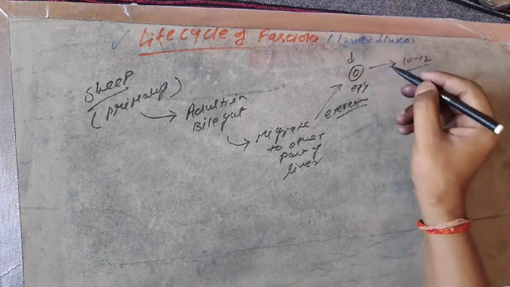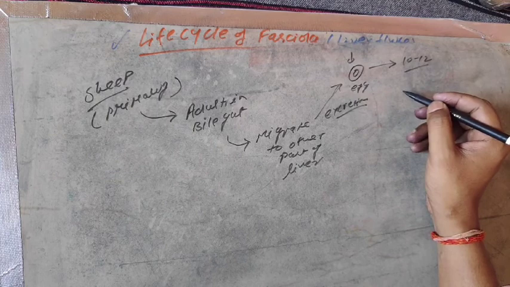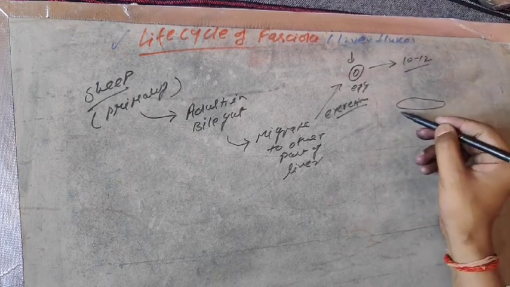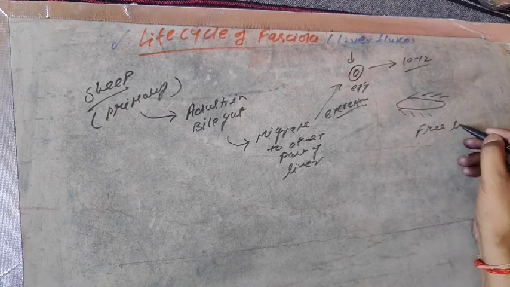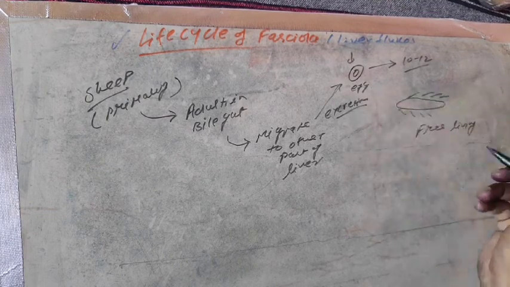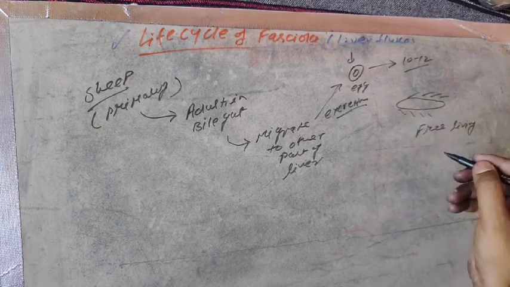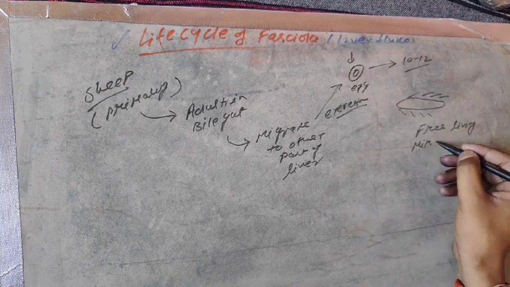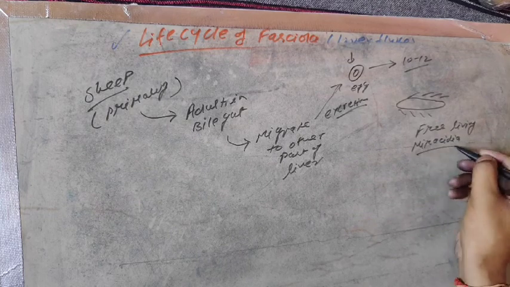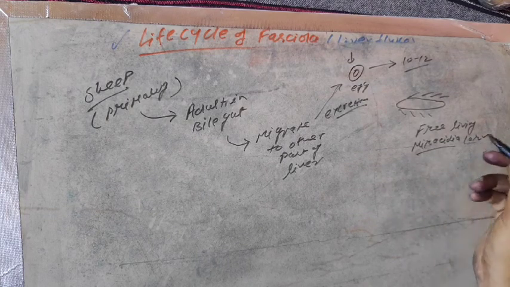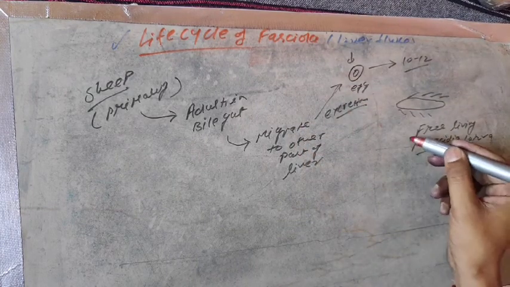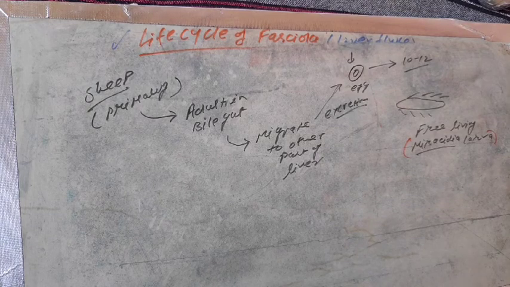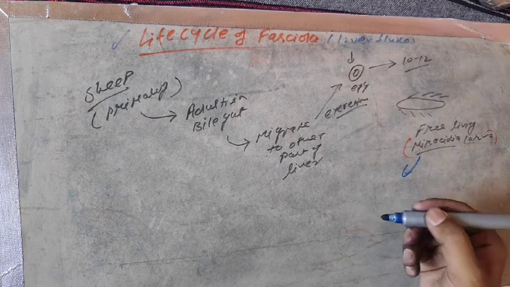When sunlight is exposed to the egg, the egg soon converts into the free living Miracidia larva. That free living stage is known as Miracidia larva. So Miracidia larva is the larva of Fasciola hepatica. It should be noted down by you. Then it will reach the body of the secondary host.